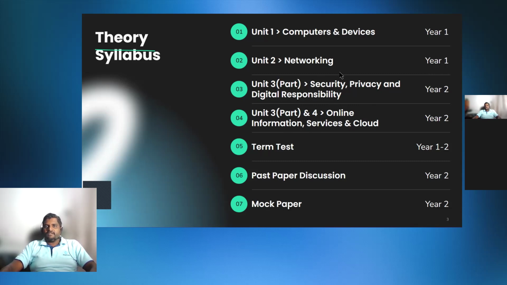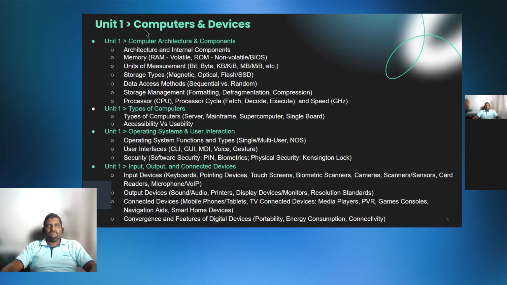So, year 1 and year 2, meaning now the first year is completed. The second year we need to do, but we will go through all of these things. So, don't worry about it before the exam, right? I'll show you where we have stopped in the class, then we can continue from there. Then we will have certain term tests, past paper discussions, and a mock paper. This is for theory, right?